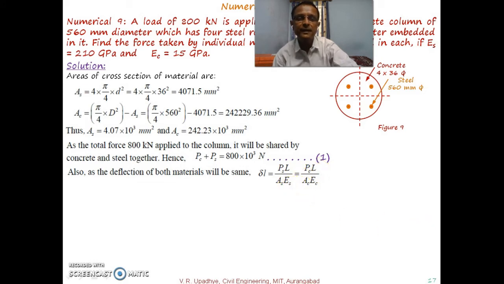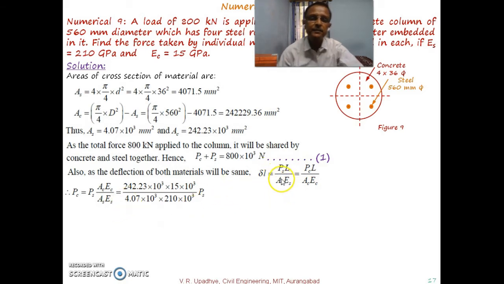Now the length of each material is the same. So PC is kept as it is. If I take this AC into EC to this side, it will become PS multiplied by AC into EC divided by AS into ES. So in this equation we can substitute the area of cross section that was calculated earlier.